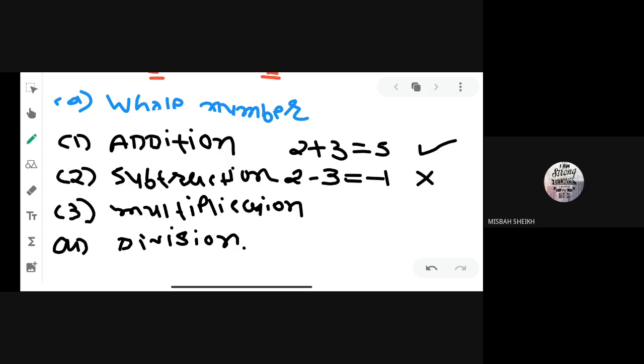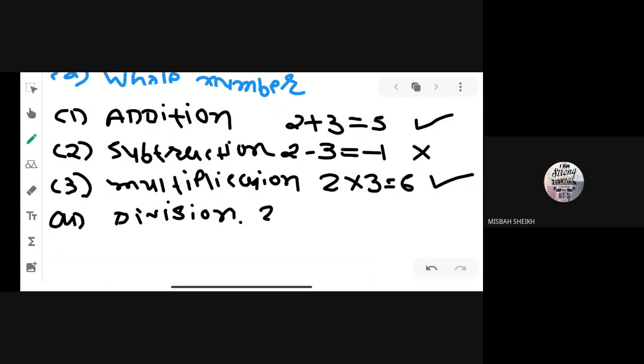If we multiply these two number, 2 threes are 6. So you can see 2 and 3 are whole number and we get 6. It is also whole number. So it means whole numbers are closure under the multiplication. Clear, all of you? Yes, sir.